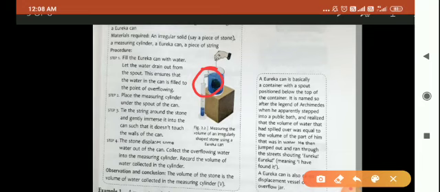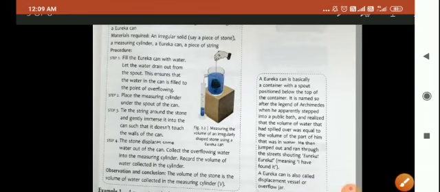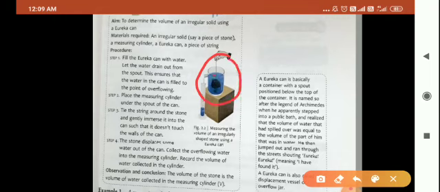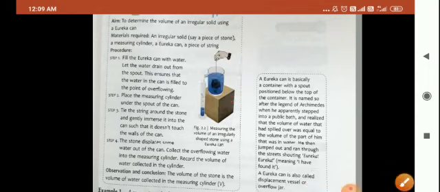So, this method, class, let me tell you, is also known as the displacement method, or finding the volume of the irregular solid using a Eureka can. This Eureka can is also known as a displacement vessel or overflow jar. And this container is your Eureka can, having a spout positioned below the top.